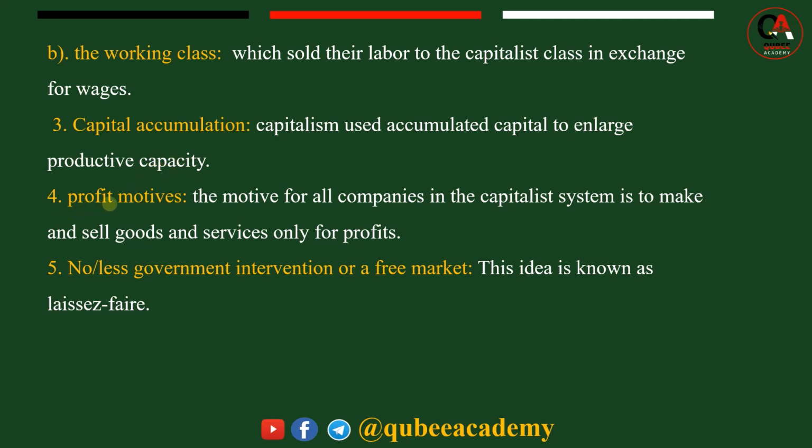The fourth, profit motive. Bu'aaf hojjechuudha. Amalli capitalism inni guddaan profit motive jedha, bu'aaf hojjechuudha. Capitalism, the domination of individuals and the companies, the main target was what? To gain profits. So the motive for all companies in the capitalist system is to make and sell goods and services only for profit. Kanaaf hojiin isaanii maal gochuudhaaf bu'aa buufachuudha.